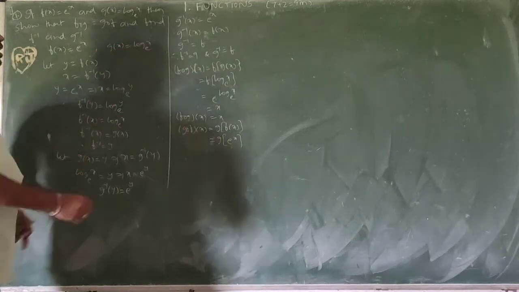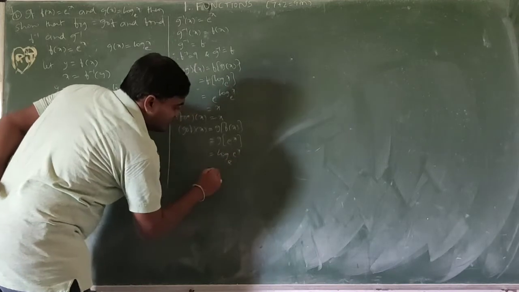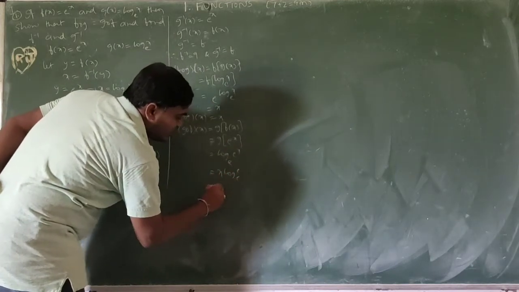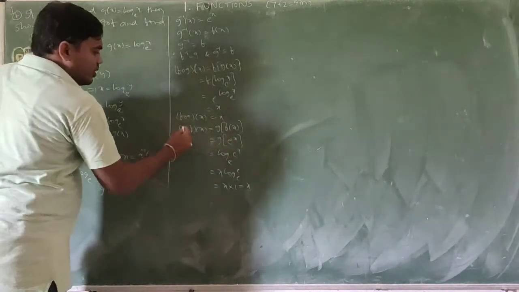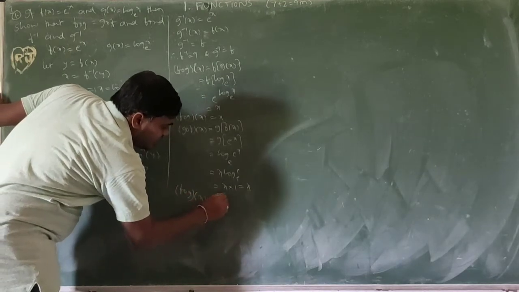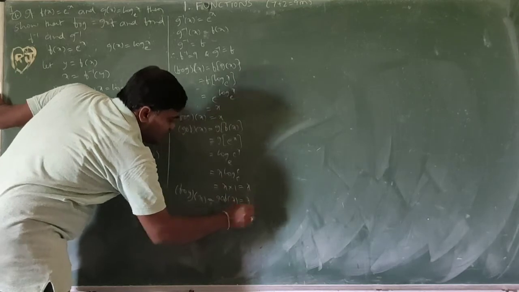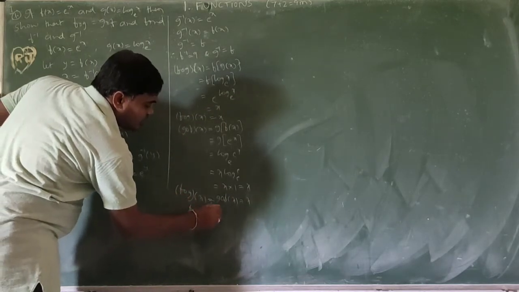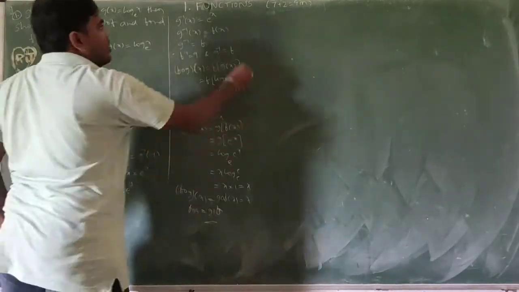Instead of x, I am writing e power x, so log e power x base e. The x comes out, giving x log e base e, and log e base e is 1, so it equals x. So f circle g of x equals g circle f of x equals x. So f circle g equals g circle f. This is the proof.